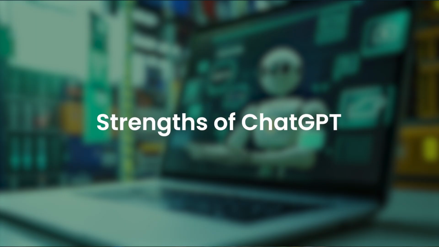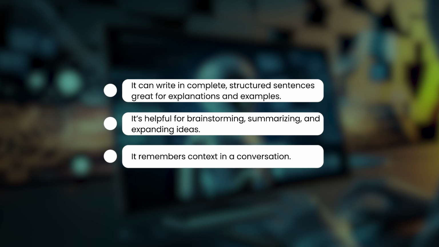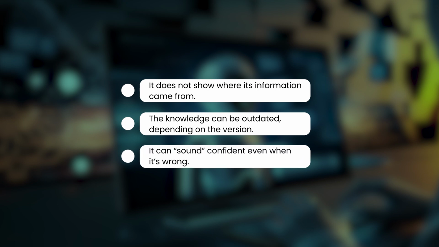Strengths of ChatGPT. It can write in complete, structured sentences, great for explanation and examples. It's helpful for brainstorming, summarizing, and expanding ideas. It remembers context in a conversation. Limitations. It does not show where its information came from. The knowledge can be outdated, depending on the version. It can sound confident, even when it's wrong.